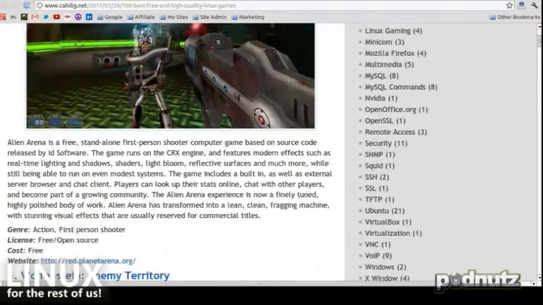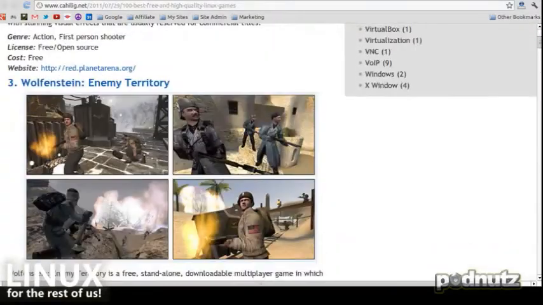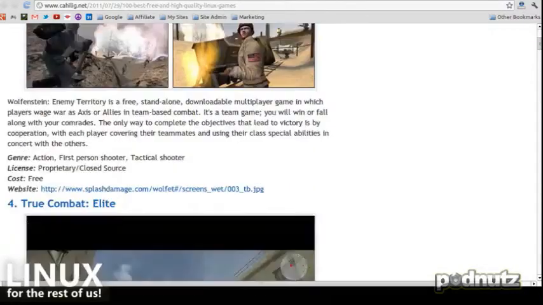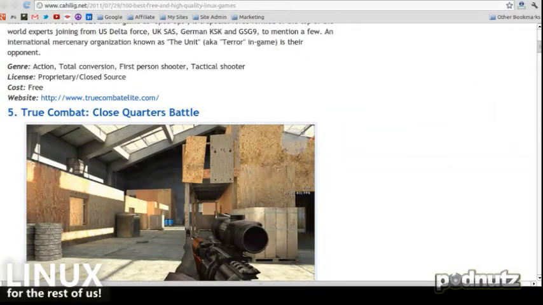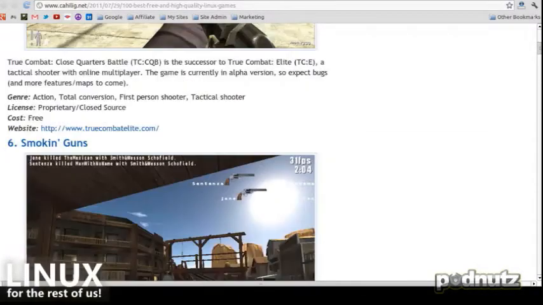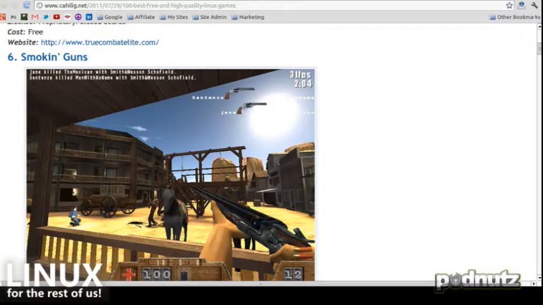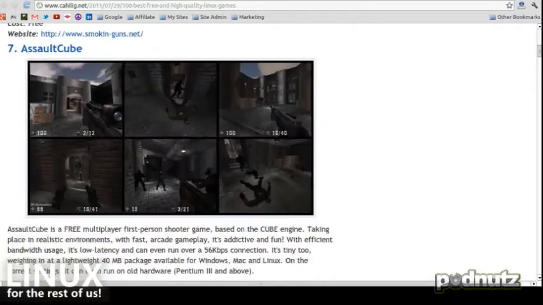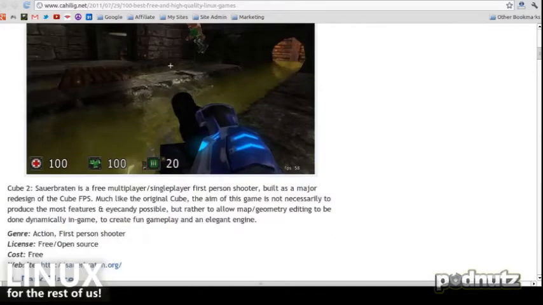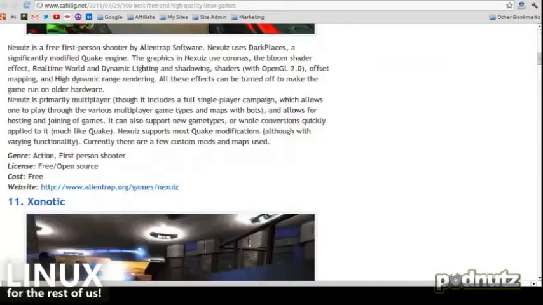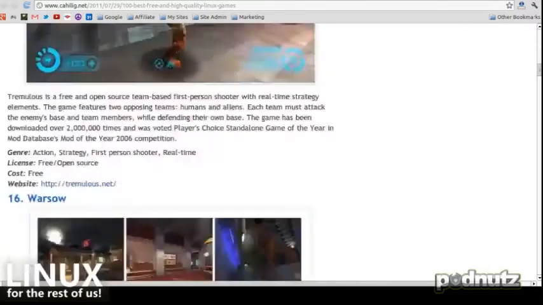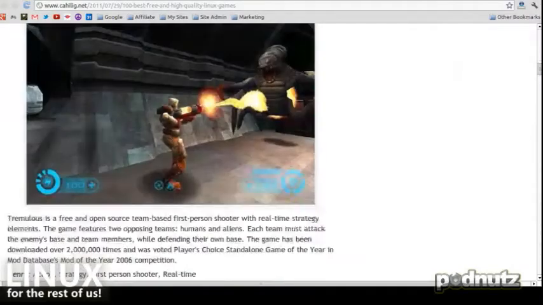Urban Terror. Yeah. Urban Terror, Alien Arena, Wolfenstein, Enemy Territory, they all look great. Yeah. Well, as you go down, they definitely get less focused on graphics. And they worry about gameplay like Greedy Car Thieves, which is basically like Grand Theft Auto 2. Greedy Car Thieves? That's really the name of it? Yeah, I wouldn't lie to you. I gotta find that one. It's on here? What number?